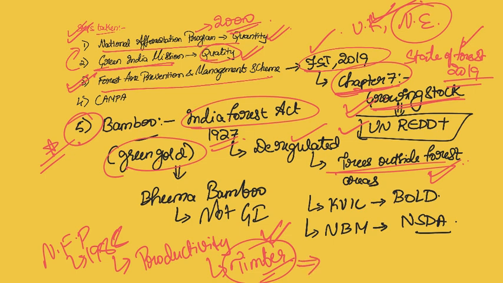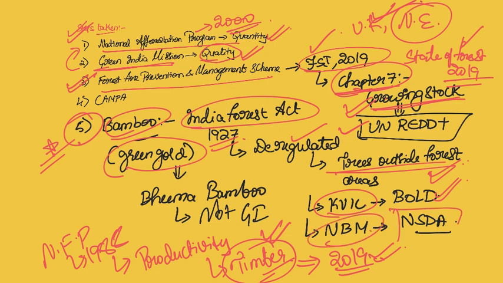You don't have to know the scientific paper and other details, you just have to know the status of the new draft law, National Forest Policy, which talked about increasing the productivity. So, keeping this in mind, we can also observe the trends of the government. So, the Khadi Village Industrial Commission came up with certain initiatives to promote the commercial activity in the bamboo sector. What is the initiative Bold? National Bamboo Mission, what is its mandate and what is the role of National Skill Development Agency in this?